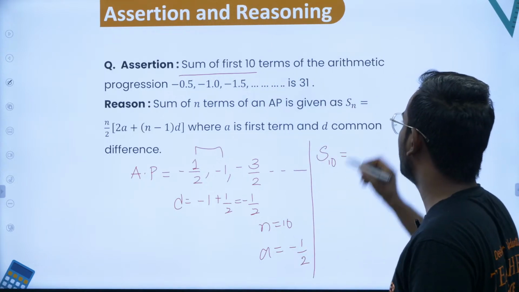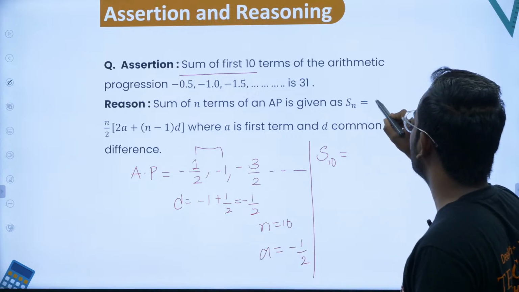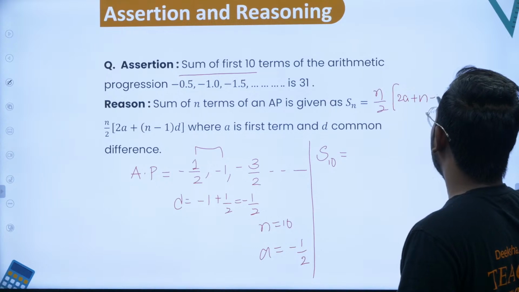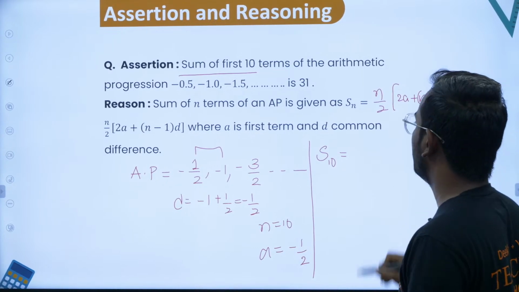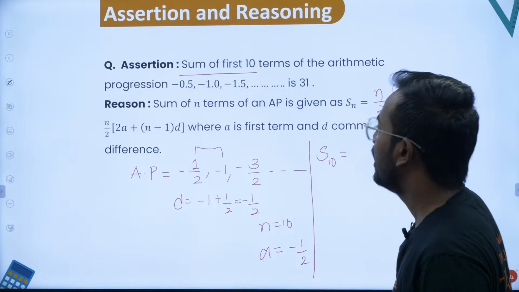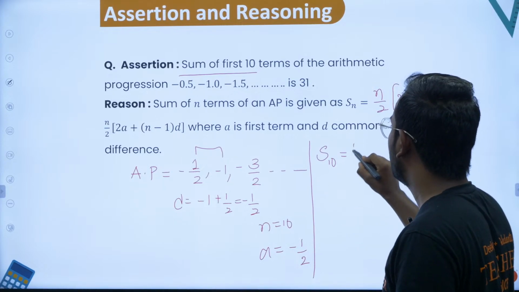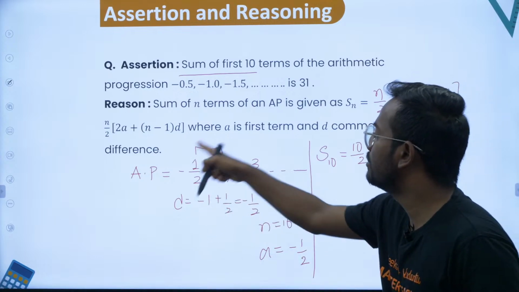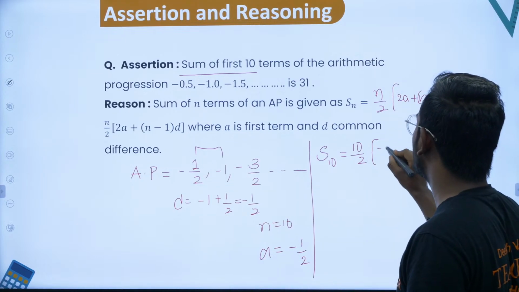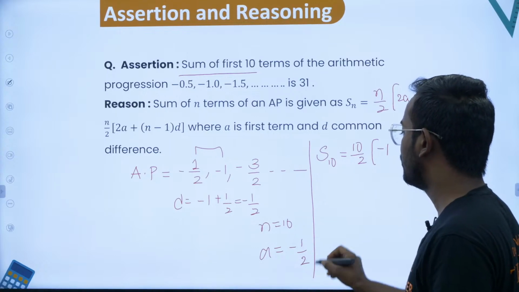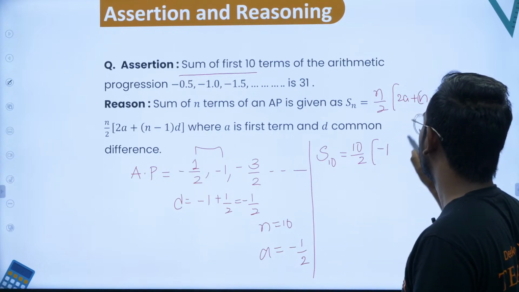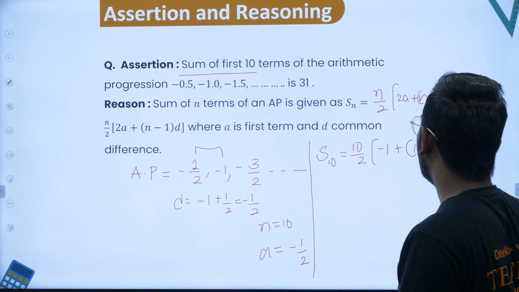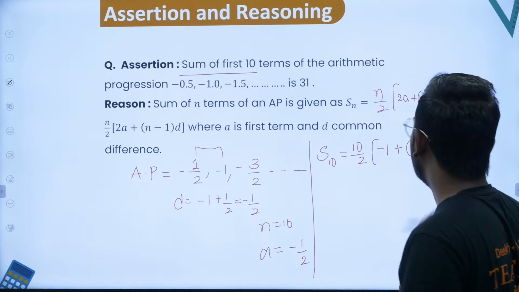In general, Sn is n by 2 into 2a plus n minus 1 into d. Here n is 10, so 10 by 2 into 2a, which is minus 1, plus 10 minus 1 into d, where d is minus half.